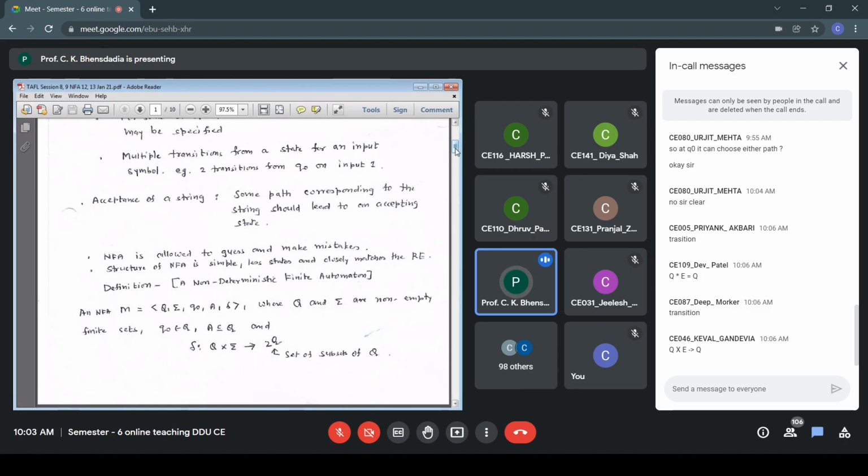Q cross sigma to Q. So for a state symbol combination, there is exactly one state to be visited next, very deterministic.